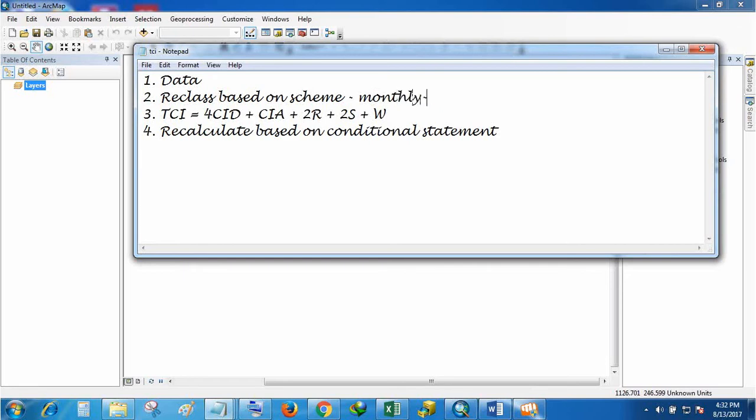So our result will also come on a monthly basis. We will start from January and end at December. So for each, for 1 year, there will be 12 data sets for TCI.